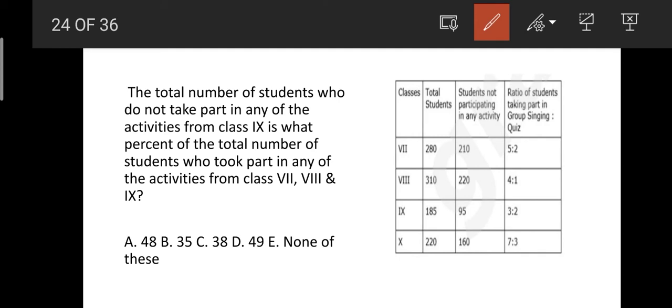The total number of students who do not take part in any of the activities from class 9th, that is 95%, is what percent of the total number of students who took part in any of the activities from class 7th, 8th and then 9th?